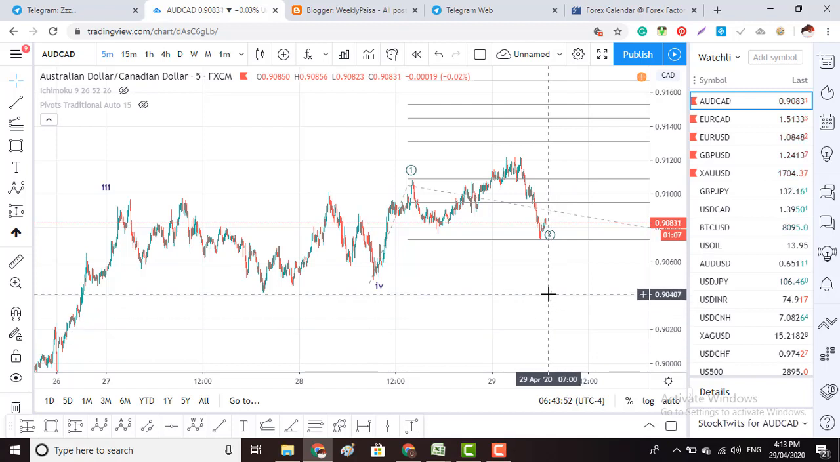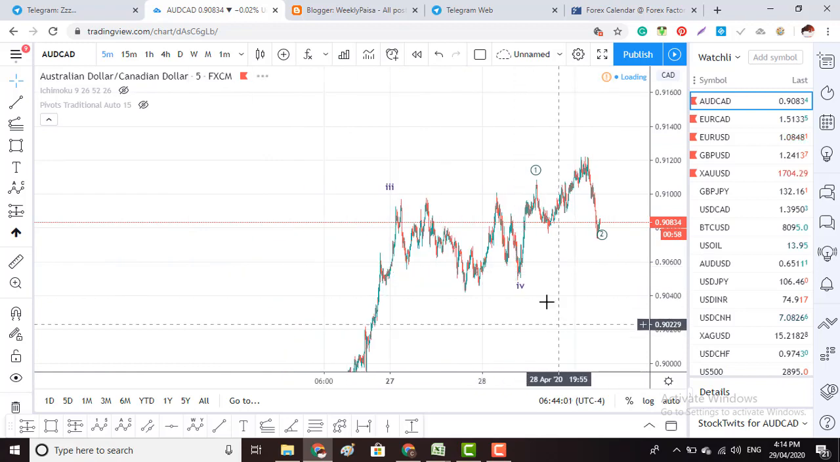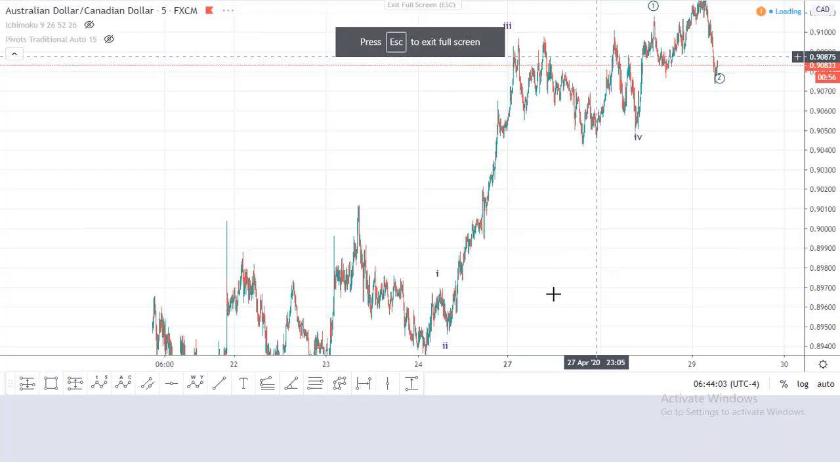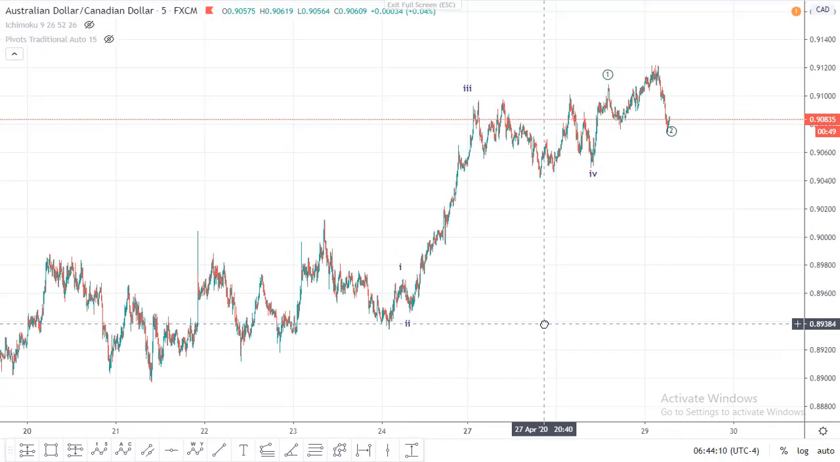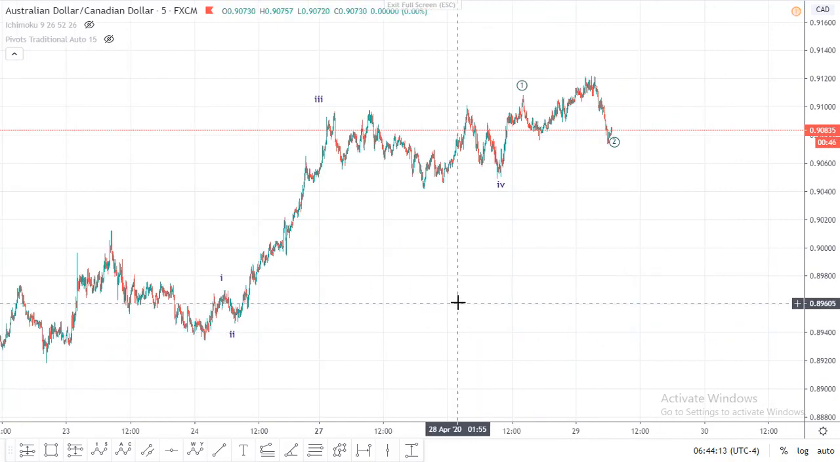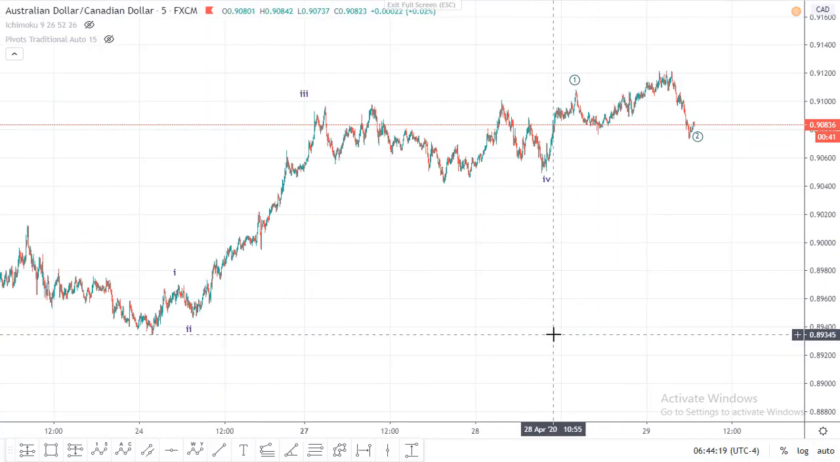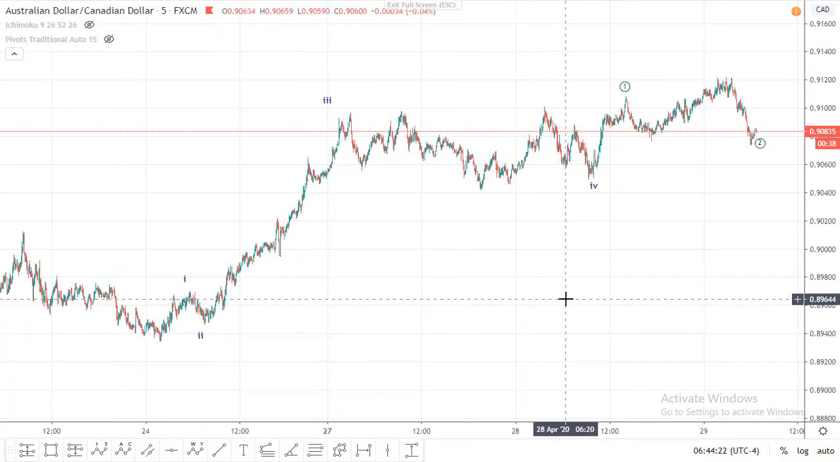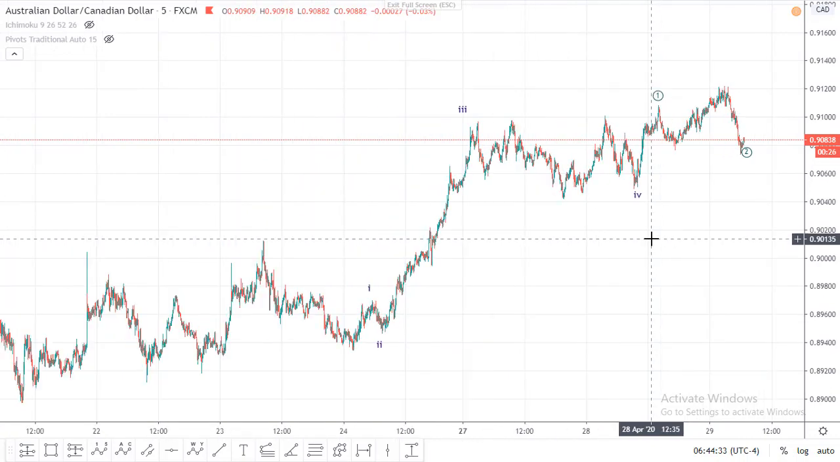Today we will discuss Aussie CAD. This is the 5-minute chart that I have labeled. You can see the wave 1, 2, 3, 4, 5. Waves 1, 2, 3, 4 are done and the fifth is running.